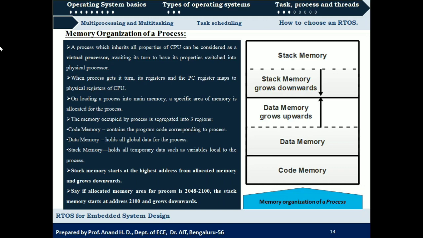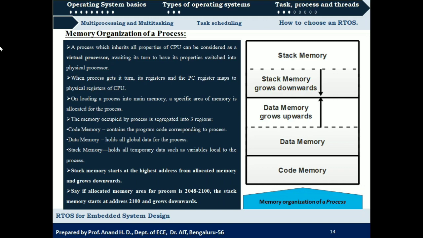If you consider that the memory area for a process is from 2048 to 2100, these can be considered as addresses. So this much of the address range is allocated for a process. In that case, at 2048, that is at the base address, there will be code memory. The stack memory will always start from the top of the allocated memory. So the top address here is 2100. From there it starts and it is going to grow downwards. So this is about memory organization of a process.